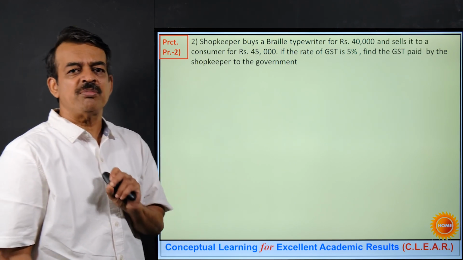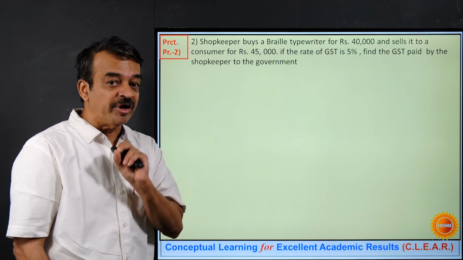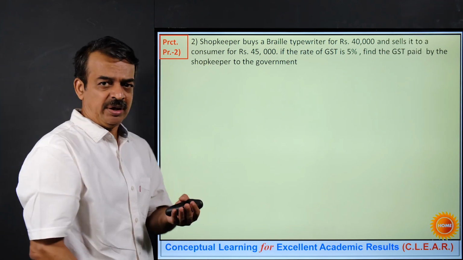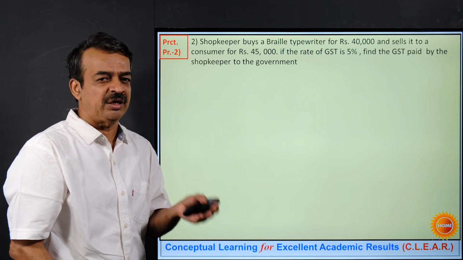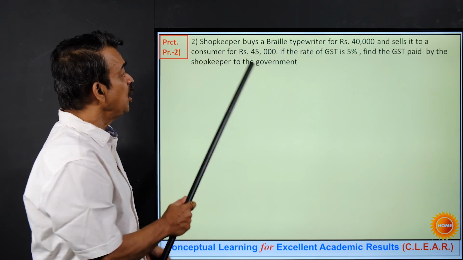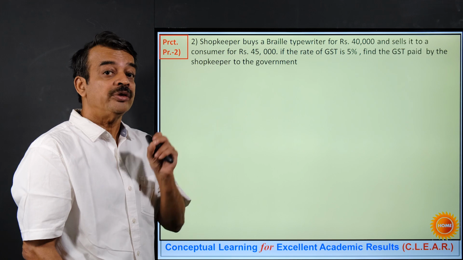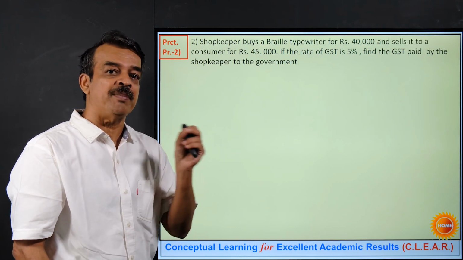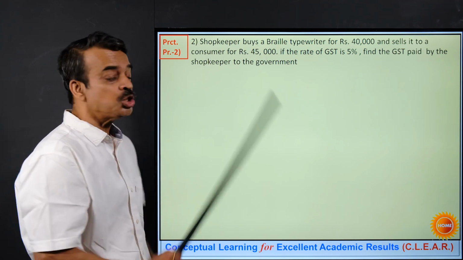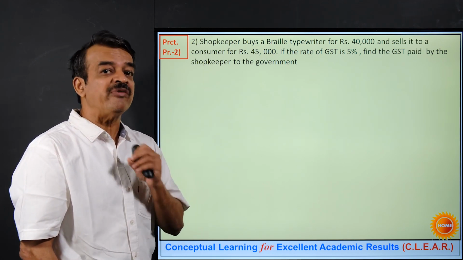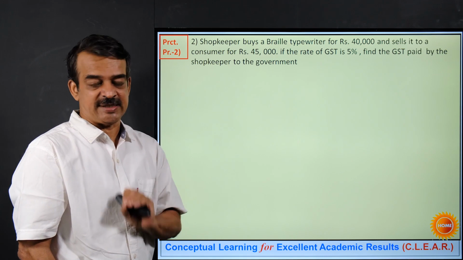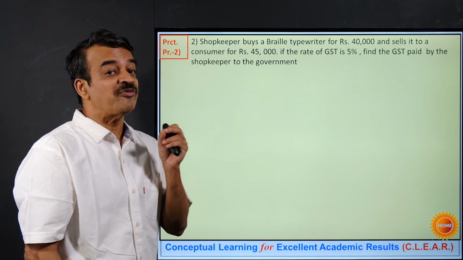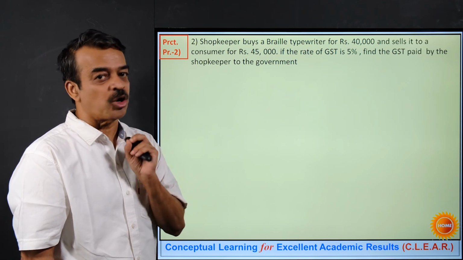Now always remember that whenever the wording is GST paid by somebody, it can be shopkeeper, it can be retailer, it can be anybody, to the government, the indirect question is what is the net GST paid by the person, in this case shopkeeper. So actually we want to find out net GST. And what is the formula for net GST? If you have gone through my first video, I have given you the formula.